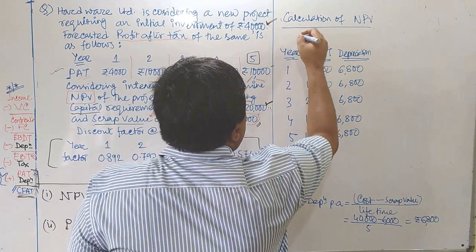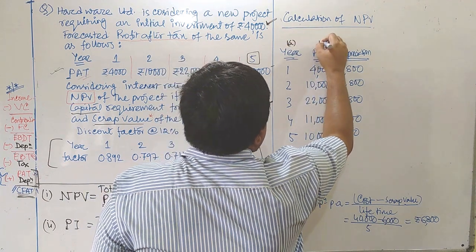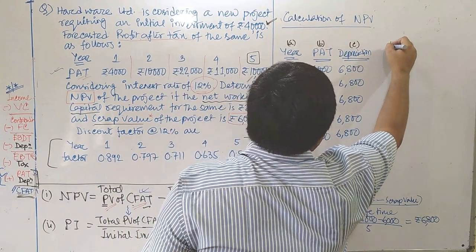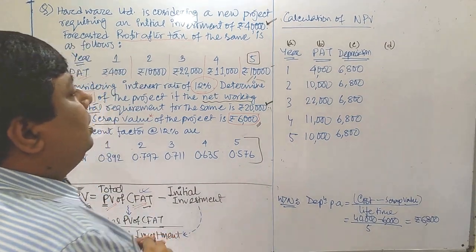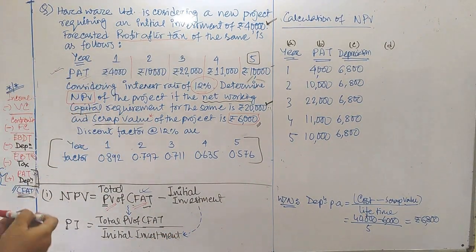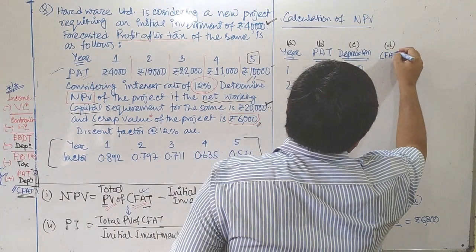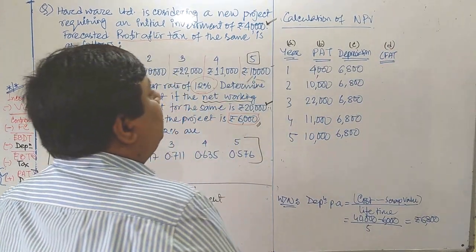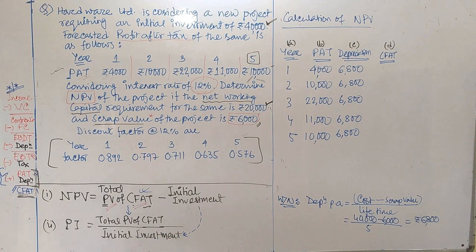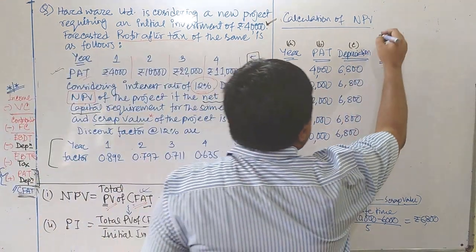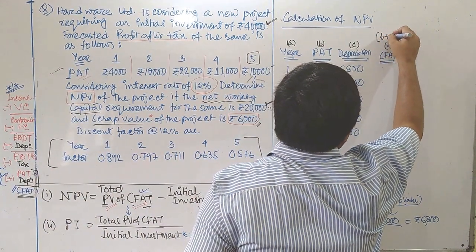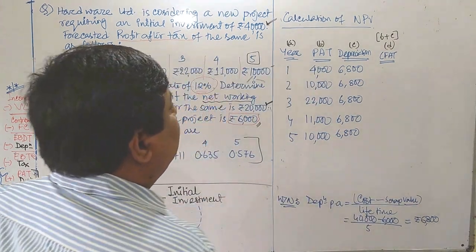Now, we can give remarks like this is column A, column B, column C. In column D, we are going to calculate CFAT, cash flow after tax. How can you calculate that CFAT? Looking row wise, column D basically represents the sum of B plus C.